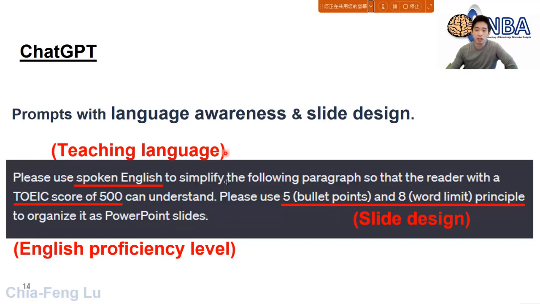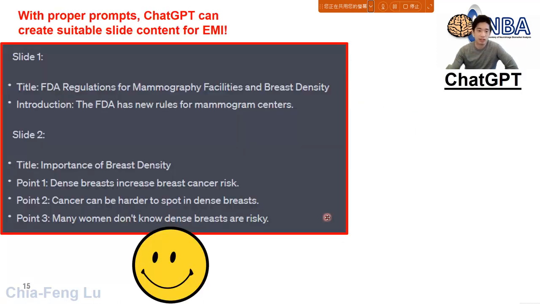Okay, so now you can see my new prompt comes with conditions and constraints. What can I get? Now you will see the result becomes very good, because for each slide right here, the title becomes simple, and the point right here you can see, dense breasts increase breast cancer risk.